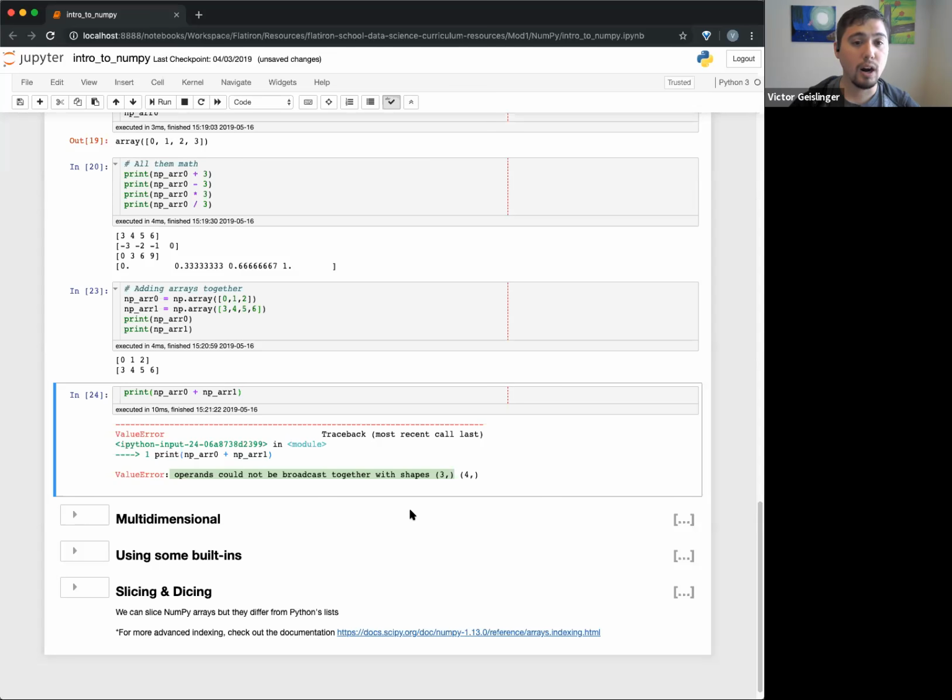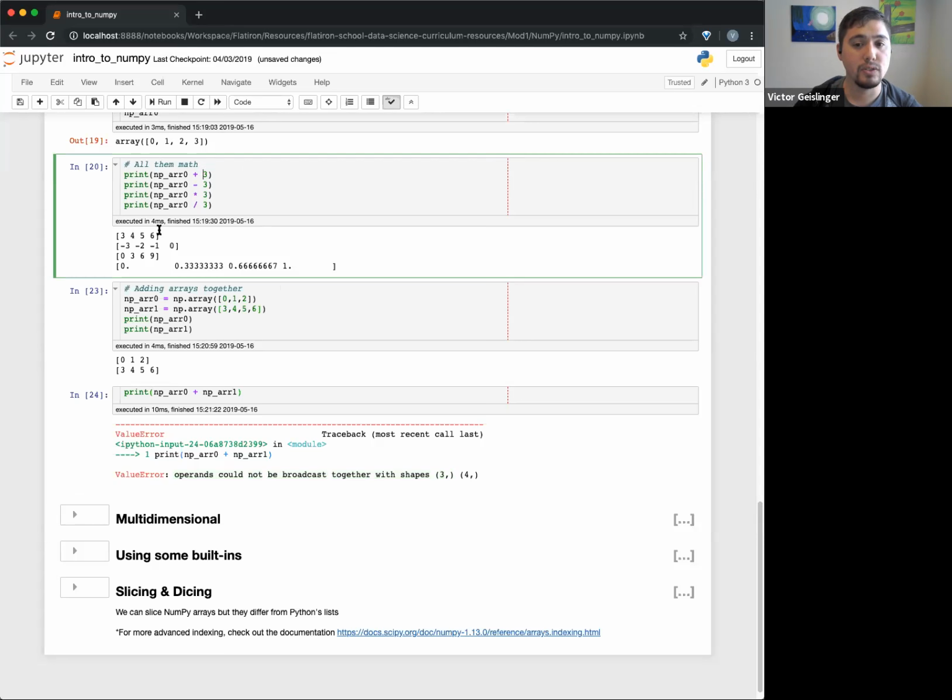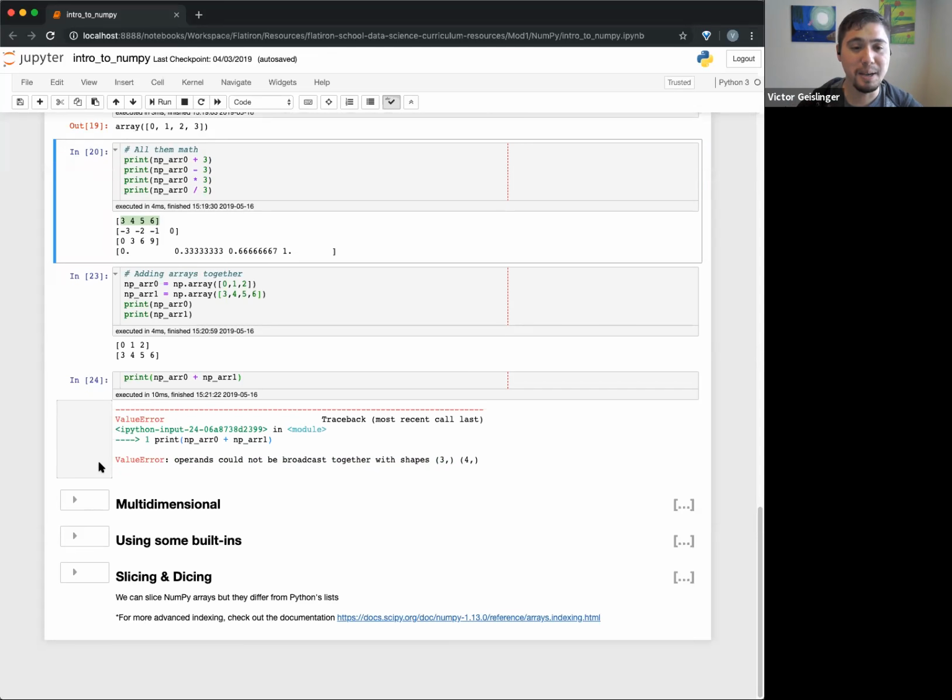There are certain situations where NumPy is pretty smart and says, hey, I think I know what you're trying to do, so I'm going to try it this way, in the same way where we can add the number 3 to this array. If you have a NumPy array of arrays, you can start doing certain things with it, but we won't talk about that today. But yeah, Andrew, we will talk about it in the future, definitely not today, just so you know.